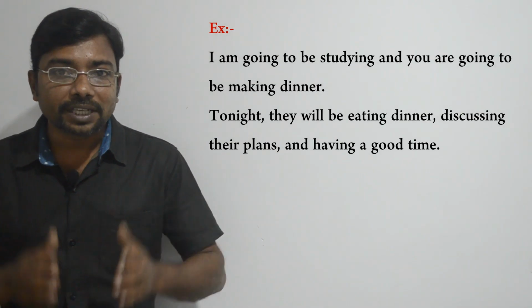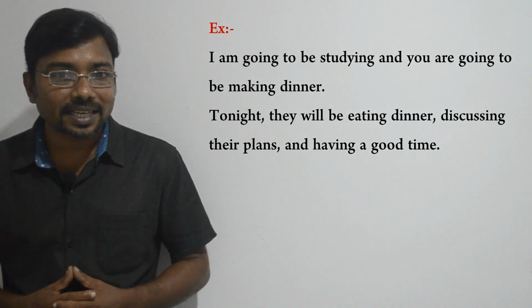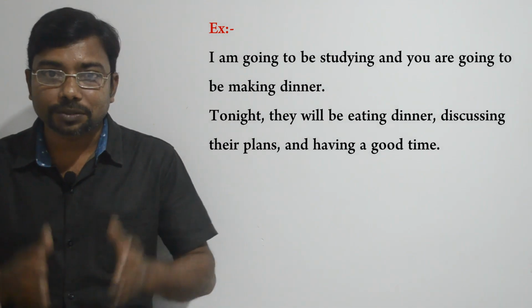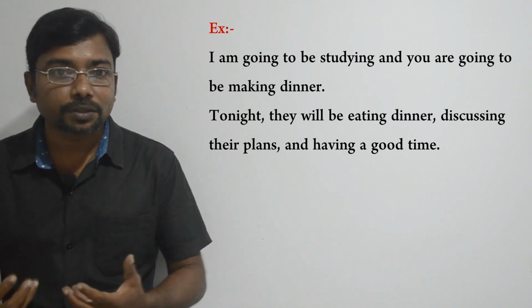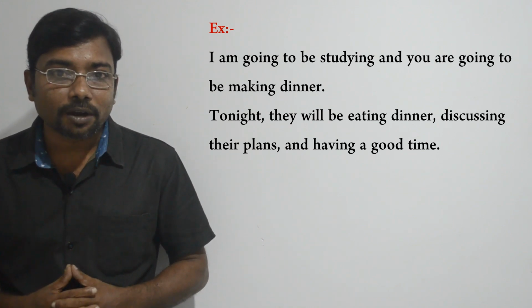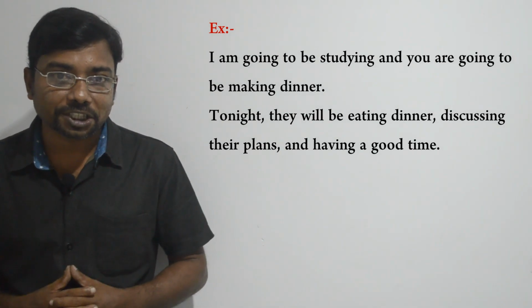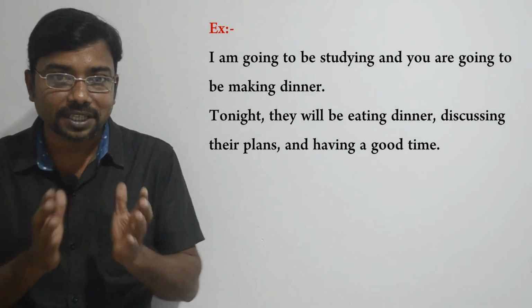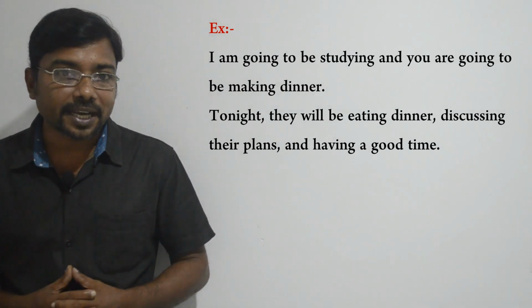Okay, here we can see two actions will be happening at the same time in the future. Here we see two ongoing actions. Here we use the be going to be doing phrase to indicate future continuous action. These are two ongoing actions that can be happening in the future at the same time.